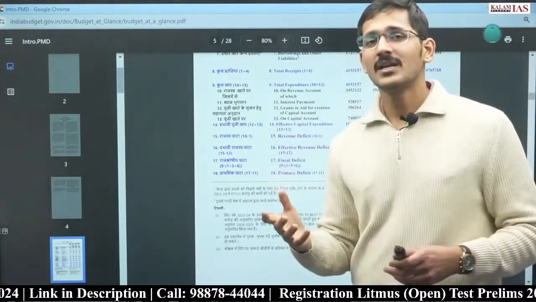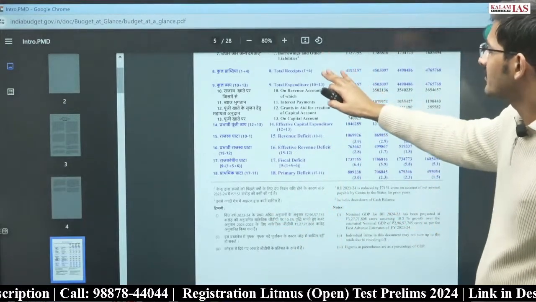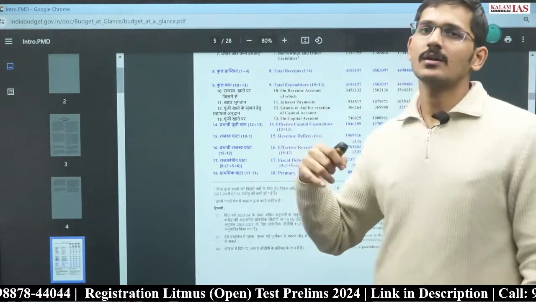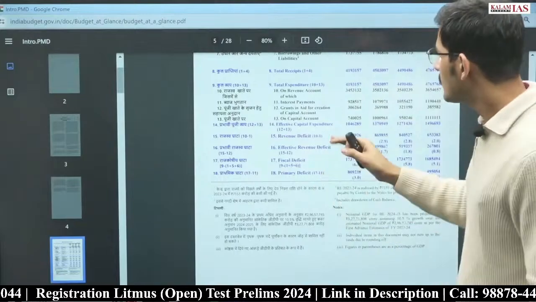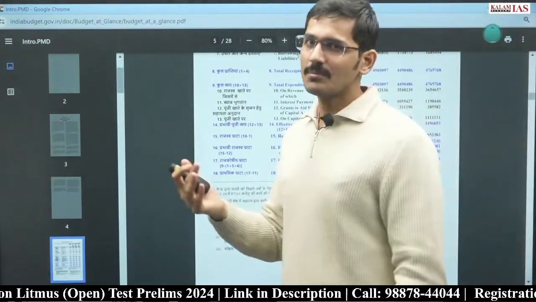अब ये इफेक्टिव कैपिटल एक्सपेंडिचर क्या होता है? So when you look at this document, you just read the different terms. Okay, अच्छा हाँ, इसका मतलब मुझे समझ में आ रहा है. I can easily understand what the government is trying to tell me. But you read the statement effective capital expenditure. अब ये effective capital expenditure क्या बला आ गई भाई?